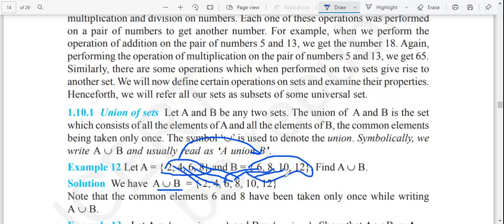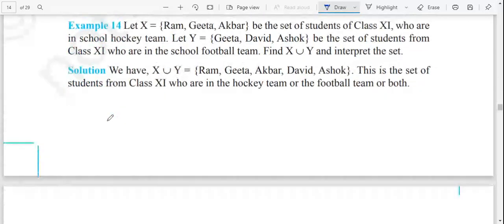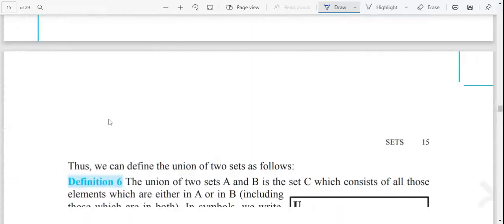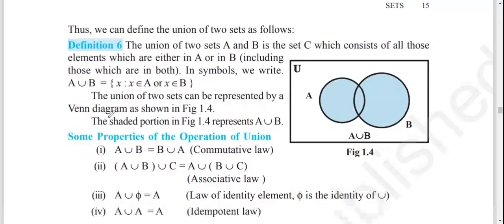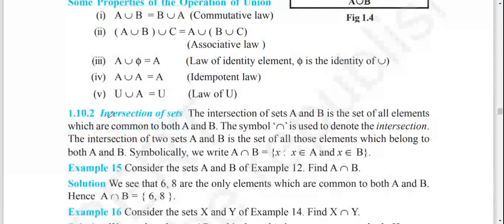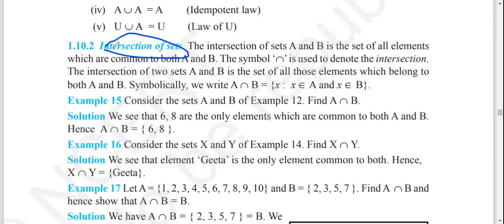So 10 and 12 like this. So now, this is for A union B, listing the elements of both A and B. Now we have got another operation on sets, that is intersection of the set. Intersection of sets means where we have got elements common to both A and B.